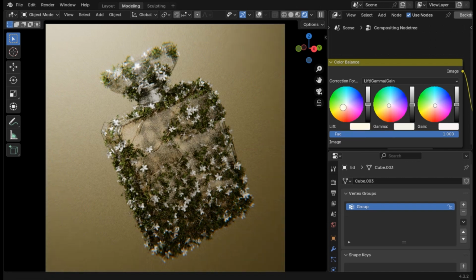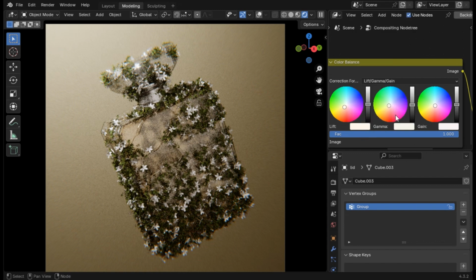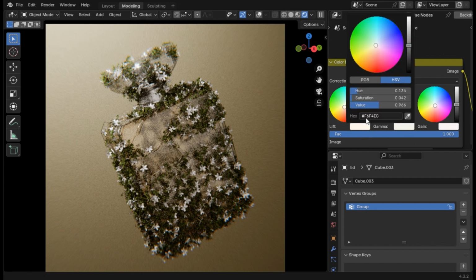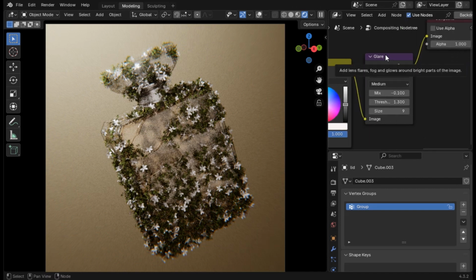Now I have a color balance. Basically, I just tweak the color a little bit. So this one has a value closer to here with a hex value of #FFF7ED. And this one has a value of #F6F4EC. So these just tweak the colors. And for the gain, I just left it as normal. I didn't change anything. And I also added a glare node.